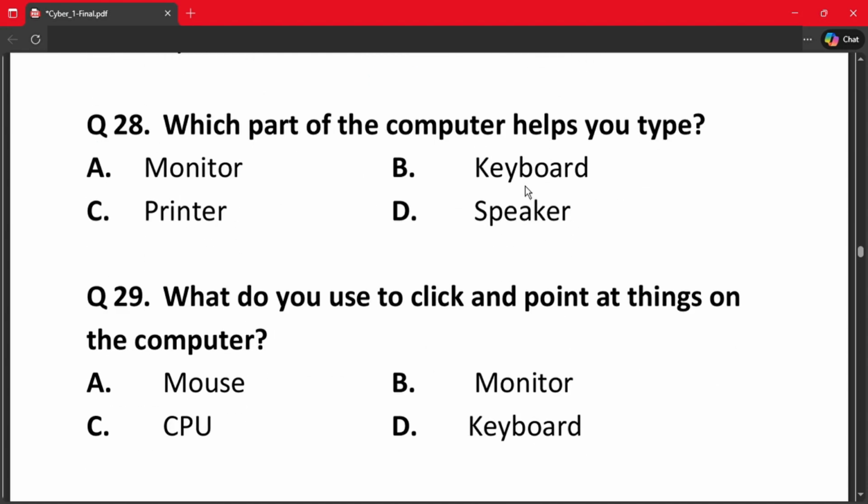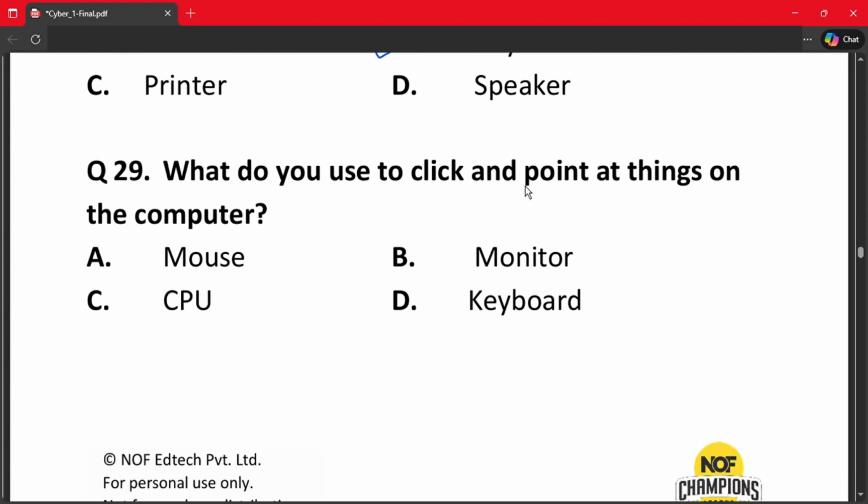Question number 28. Which part of the computer helps you type? A. Monitor. B. Keyboard. C. Printer. And D. Speaker. For typing, we need a keyboard. So correct answer is option number B.